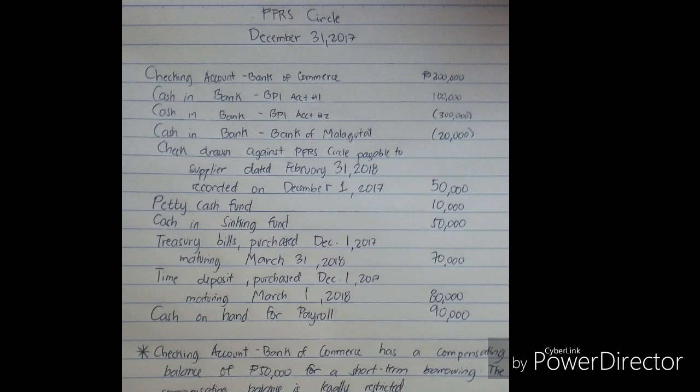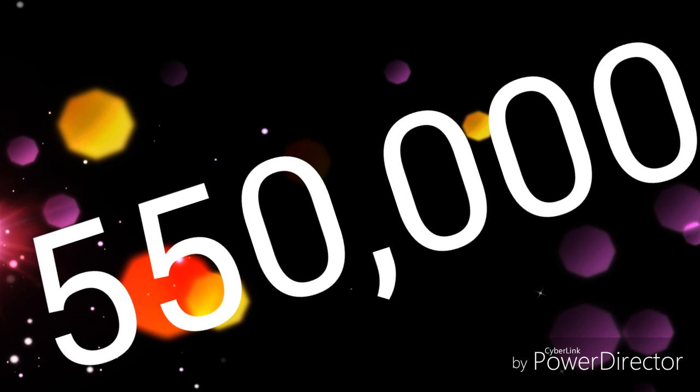Time deposit purchased December 1, 2017, maturing March 1, 2018. Now this is a time deposit purchased 3 months before its maturity, so it must form part, 80,000. Cash on hand restricted for payroll. Payroll is for current use, so you must include it, 90,000. So you must get the answer of 550,000.